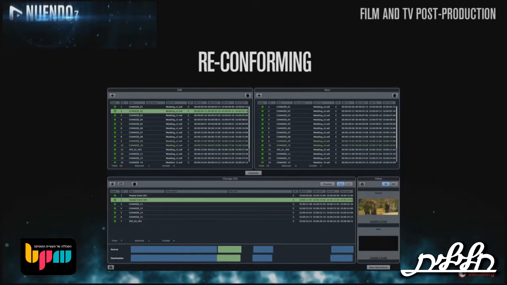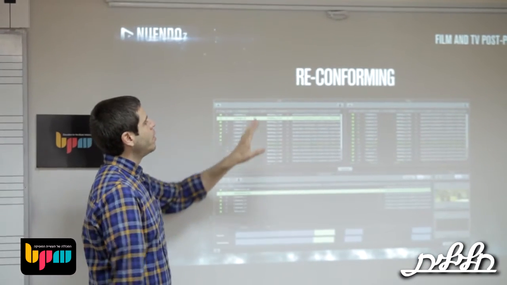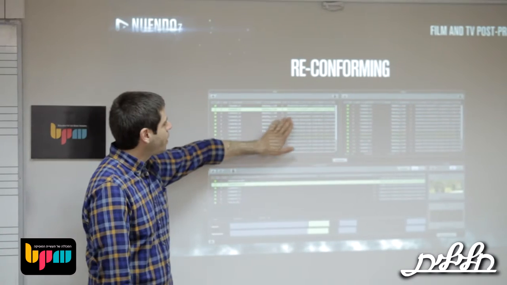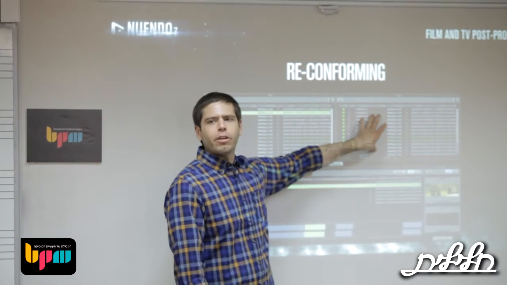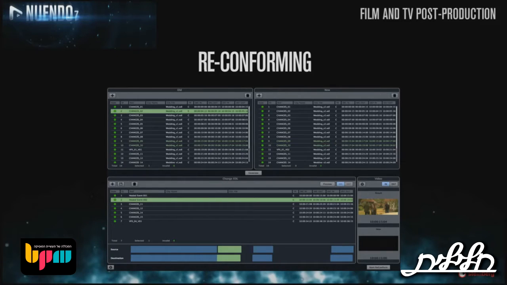Basically, there's a lot of information in this window, and it seems very complex, but fortunately, Nuendo will do it automatically. It will compare the old video, which has the old scenes, so you have here a lot of time code, with the new video with the new EDL, and it will make a resulting EDL. This resulting EDL will make the changes in your project automatically.